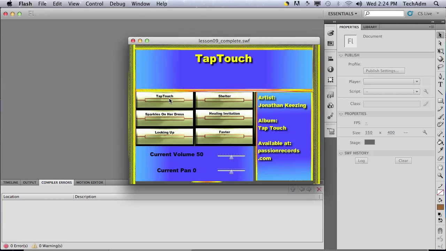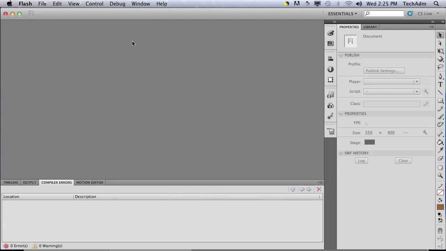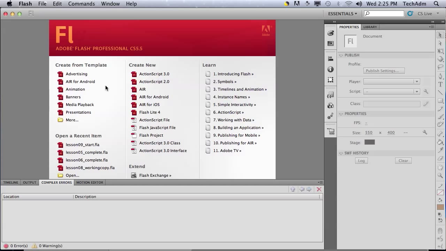As you can see, I can play some music, increase the volume, lower the volume. I can also change the panning, so this to the left, to the right. And I can change songs. Okay, so that is our lesson for today. So let's just begin by opening up our starting file.